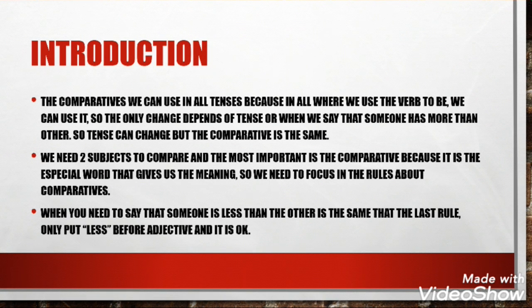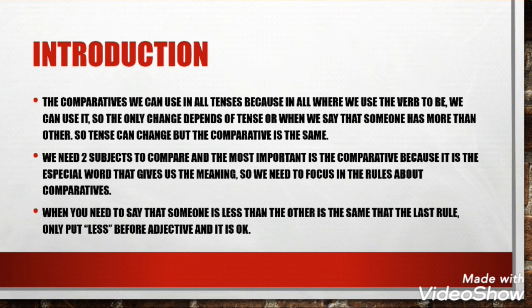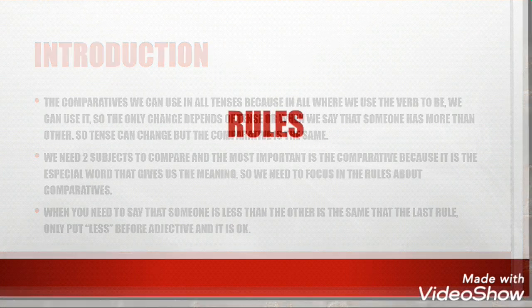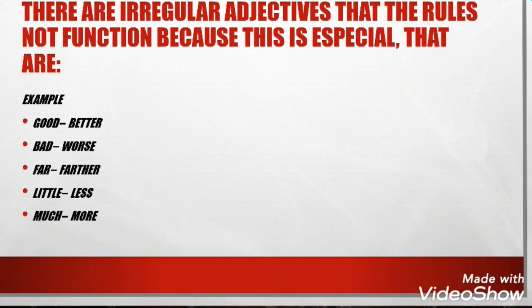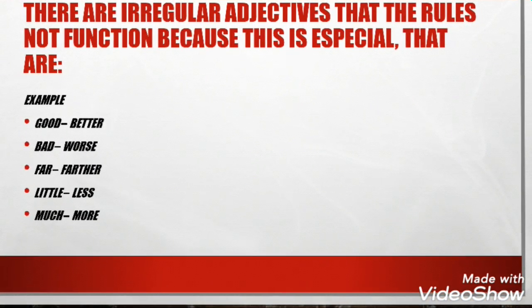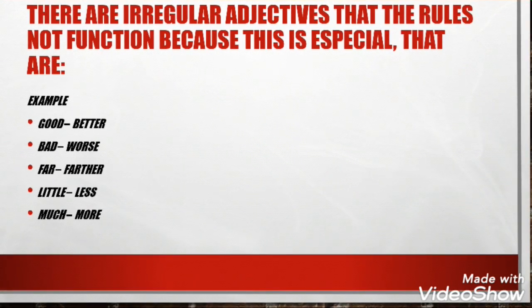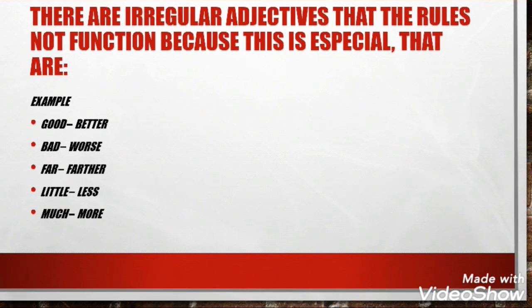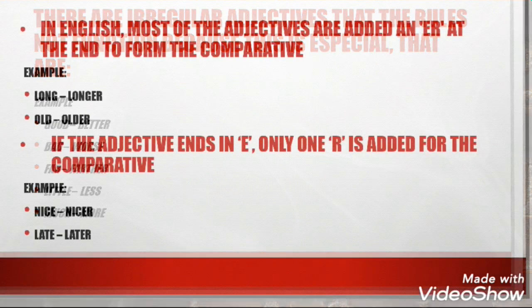When you need to say that someone is less than the other, it is the same as the last rule. Only put less before the adjective and it is okay. There are irregular adjectives where the rules do not function because they are special, for example good, bad, far, little, and much. The comparatives are better, worse, farther, less, and more.